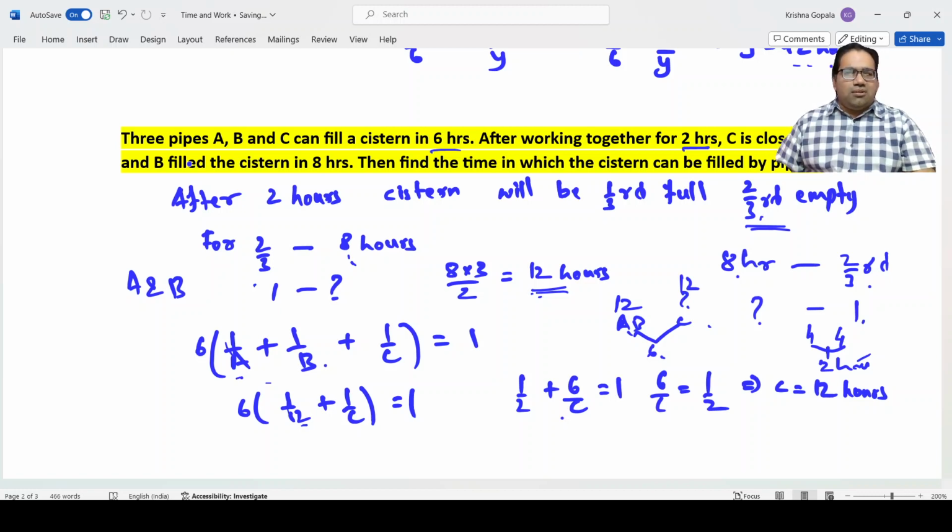6 into 1 by 12 plus 6 into 1 by C is equal to 1. Okay. This problem is also an easy problem.